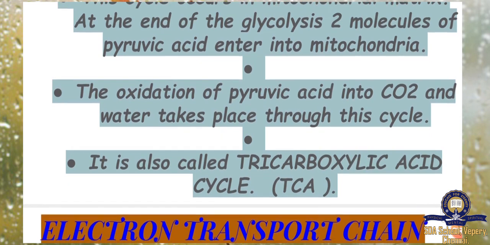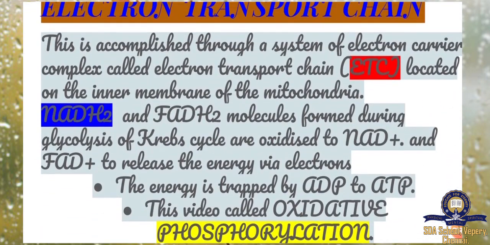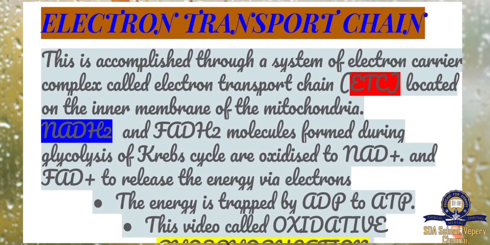It is also called the tricarboxylic acid cycle, because in this pyruvic acid we have 3 carbons, so we can say it as tri. Tri means 3. Carboxylic acid cycle. So here also pyruvic acid is converted into carbon dioxide and water through aerobic respiration.